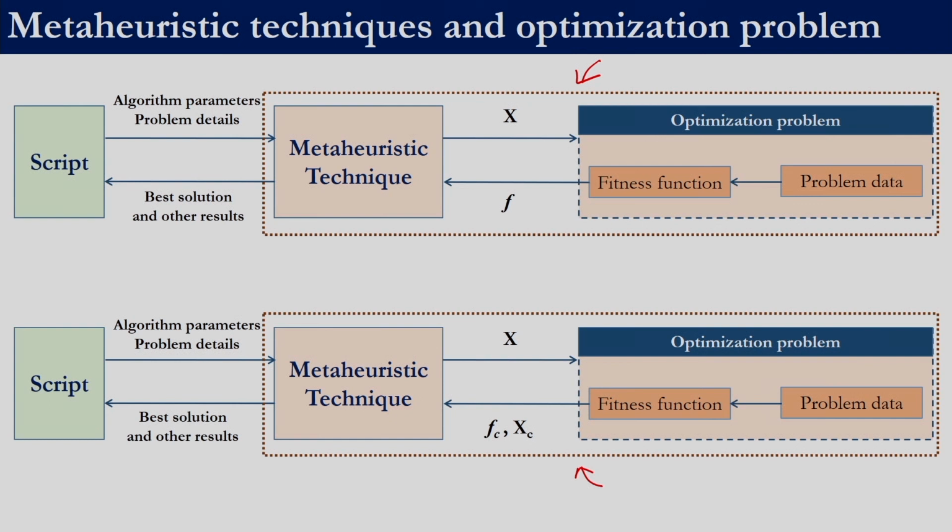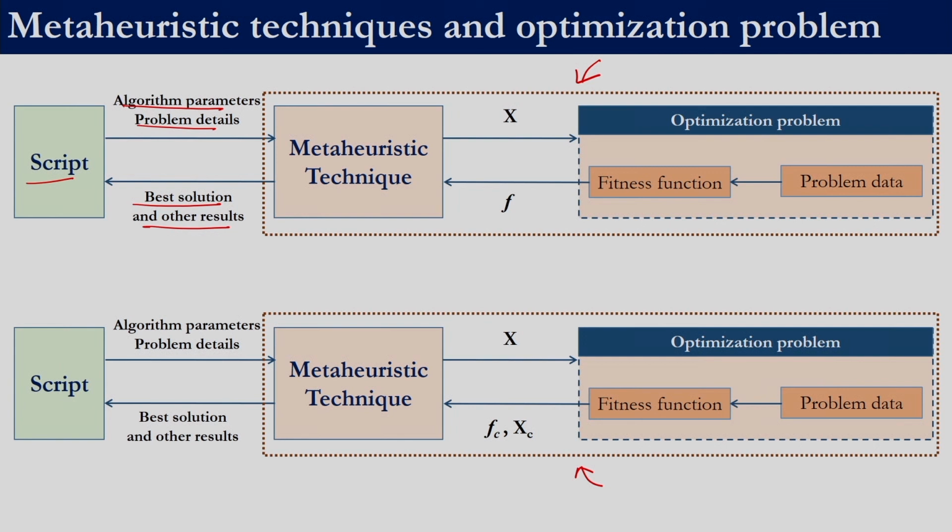If you look at our implementation, we had the meta-heuristic technique that was sending the value of x and receiving the value of f, and we had the script file. Through this script file we were passing the algorithm parameters and problem details. Every time, what we were getting from the meta-heuristic technique was the best solution, its corresponding objective function, the final population, the fitness function corresponding to the final population, and the best fitness function value obtained in every iteration. That was what we used for plotting the convergence curve.